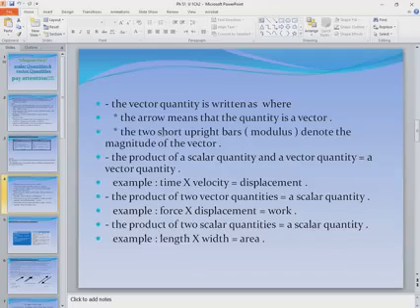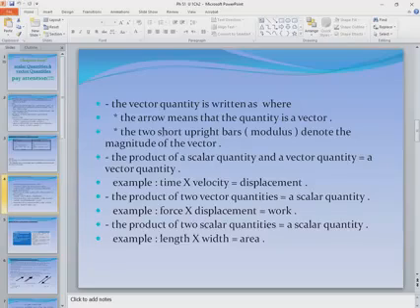Third point, if an object moves in a curved path from A to B, here the distance will be the actual curved path from A to B, but the displacement is the shortest straight line from A to B. This means the displacement will be smaller than the distance, of course.